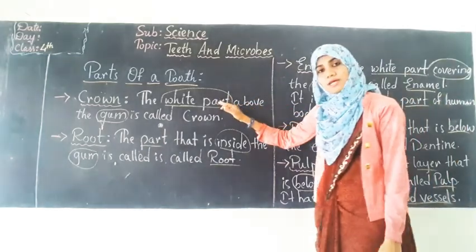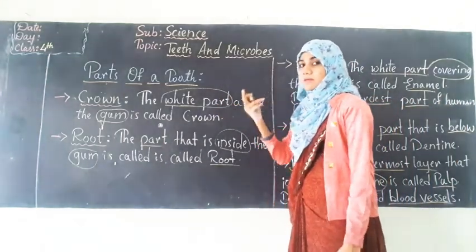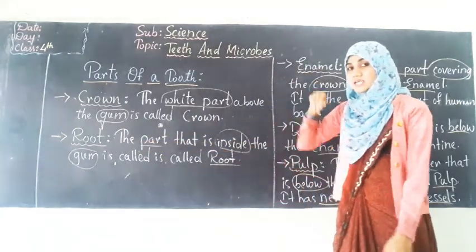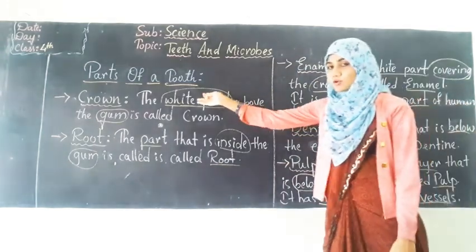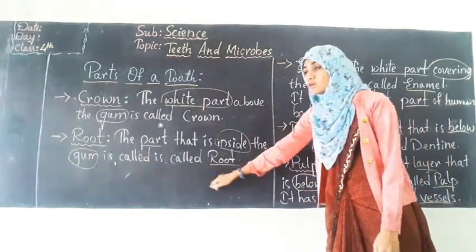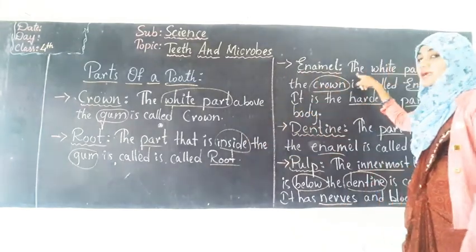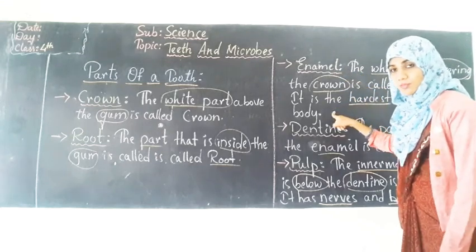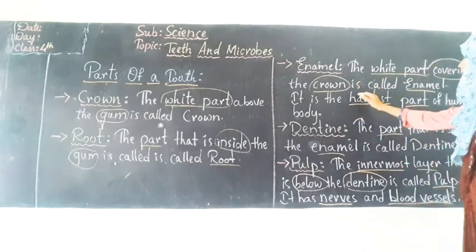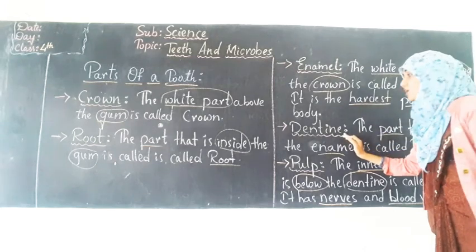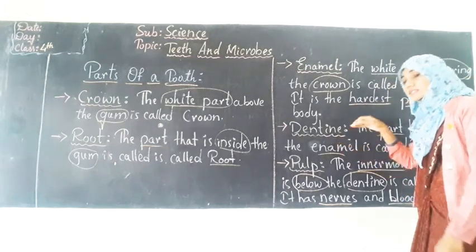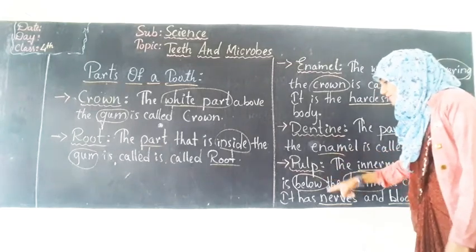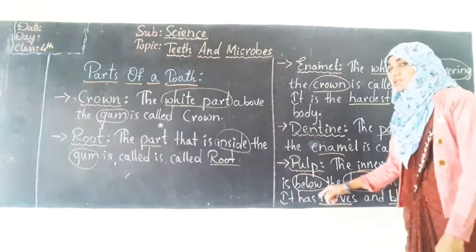So crown, it is the white part above the gum. Gum means masode. Okay, and root, it is the part that will be present inside the gum. The part above the gum is the crown, the part inside the gum is the root, and the part that covers the crown is enamel. It is also white in color, and enamel is the hardest part of the human body. And the part present below the enamel is called dentine. And the part below the dentine is called the pulp. And in this pulp, the nerves and the blood vessels will be present.